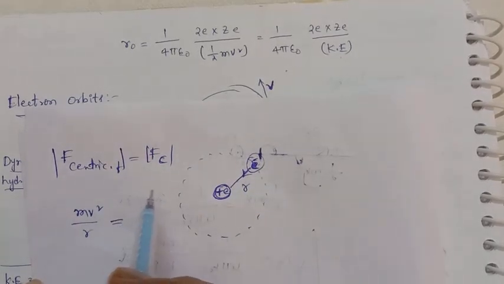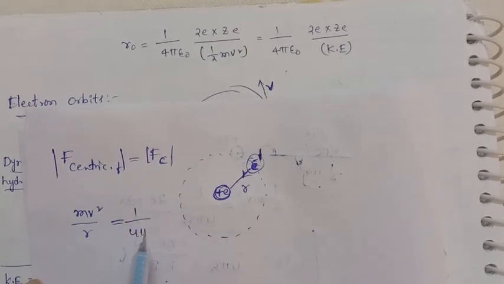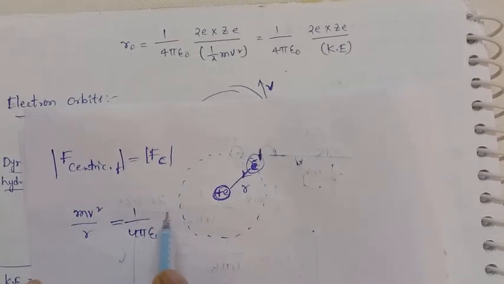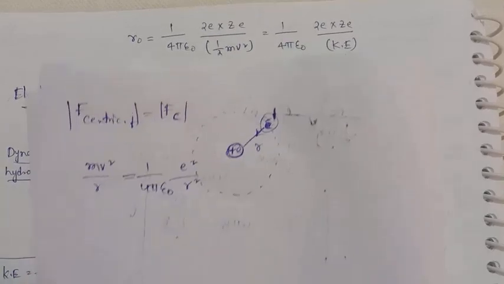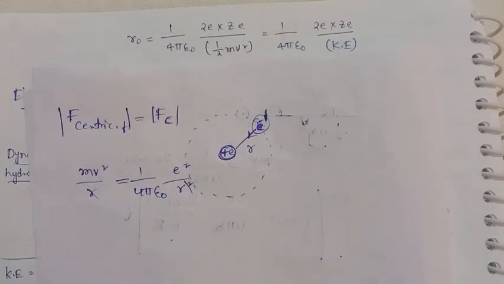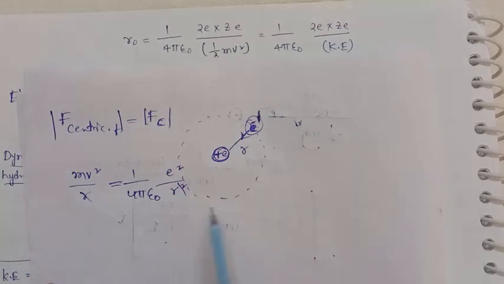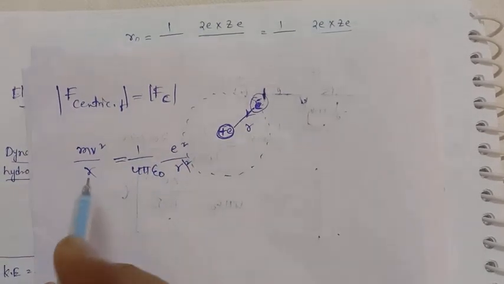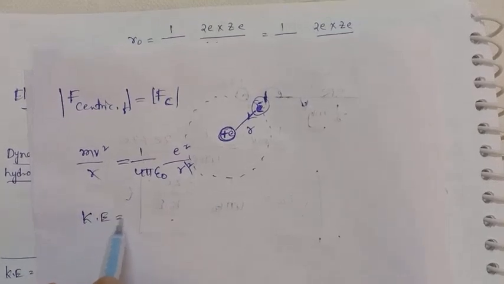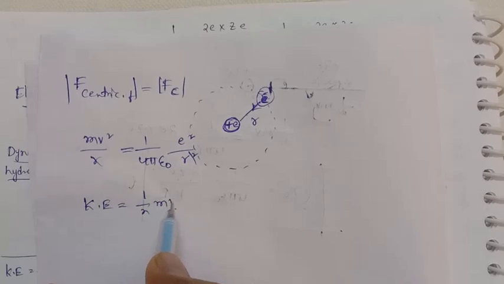And what is the Coulomb force? Coulomb force is equal to 1 by 4 pi epsilon naught q1 q2, that means e into e, e square upon r square. If both sides r cancel, it is mv square. If this electron is revolving, then what is the kinetic energy of this revolving electron? Then what is the kinetic energy expression? Half mv square.